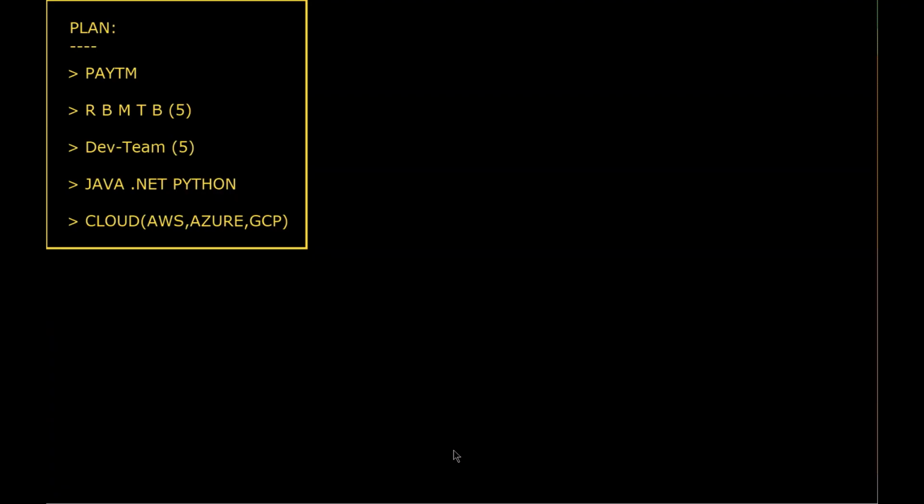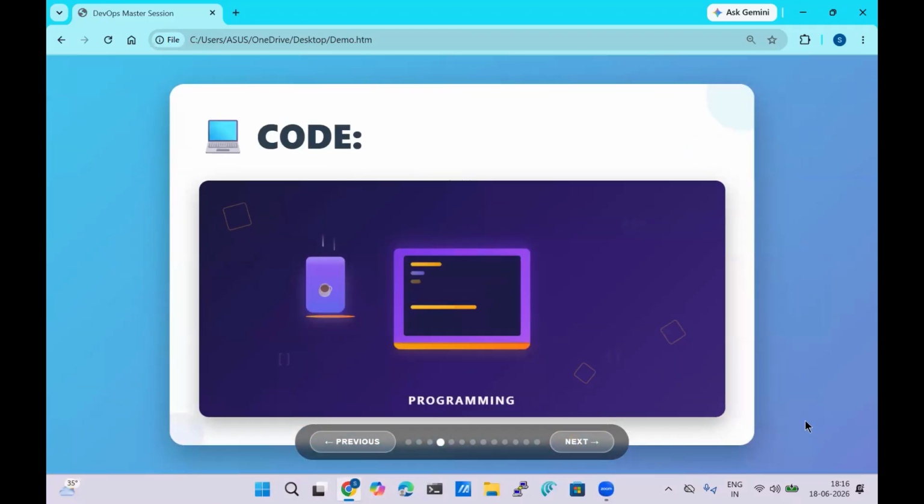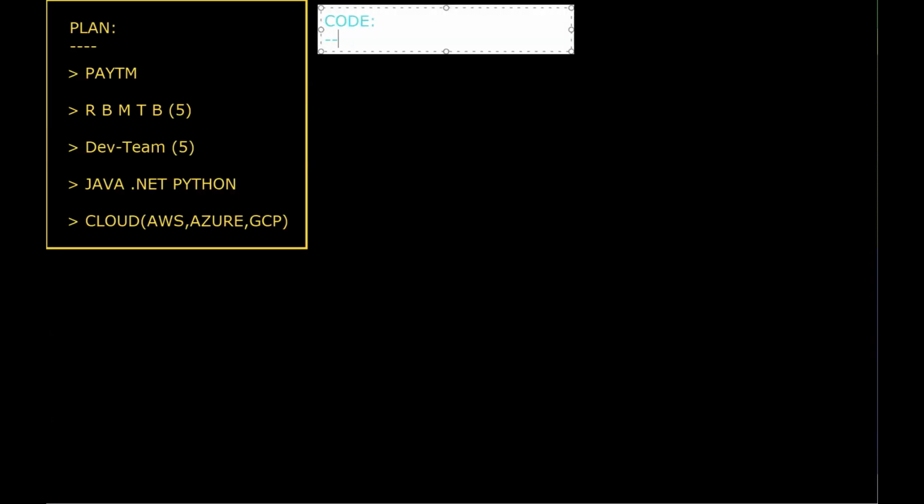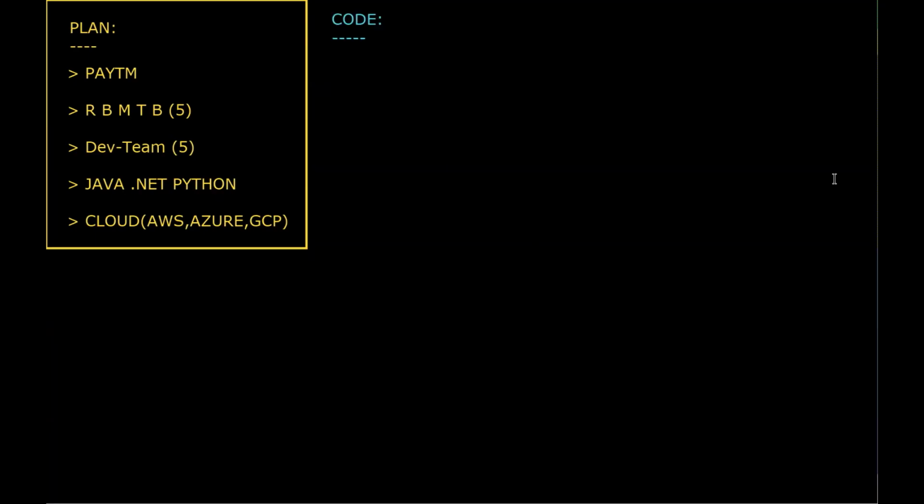That's perfect. Great. Next, after plan, what do we have here? We have the code. Now, what exactly is the meaning of code here? See, code is nothing but